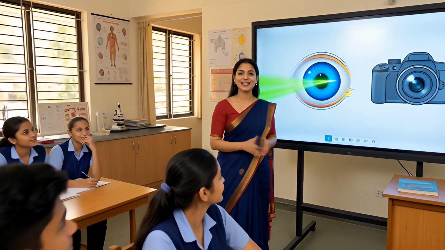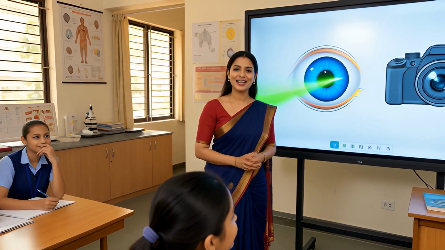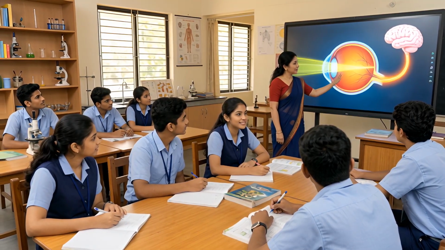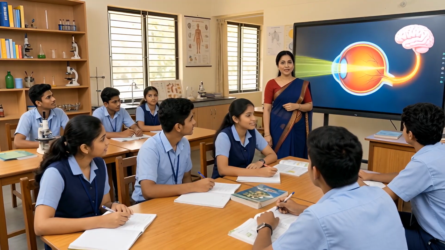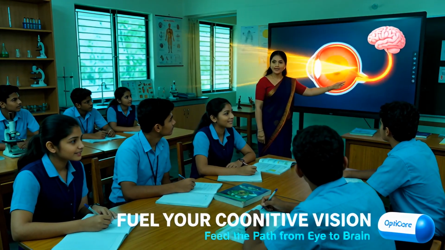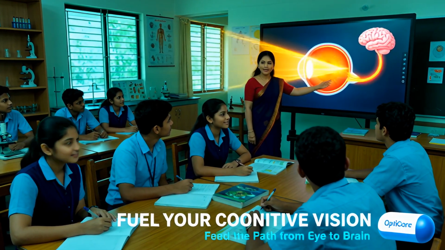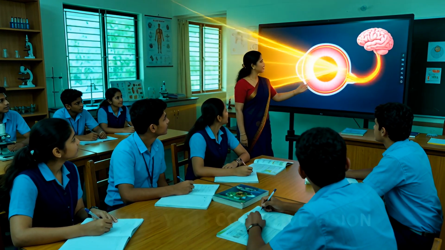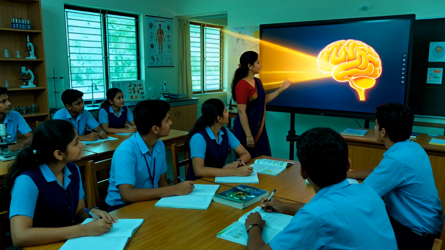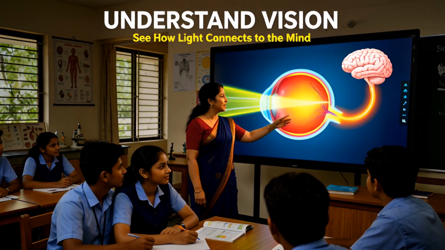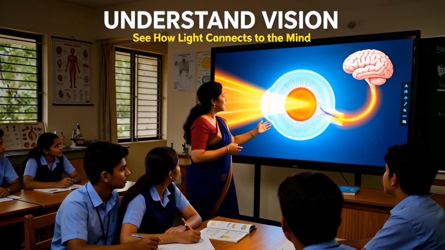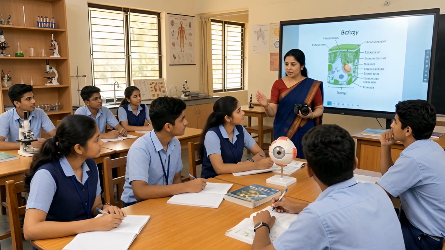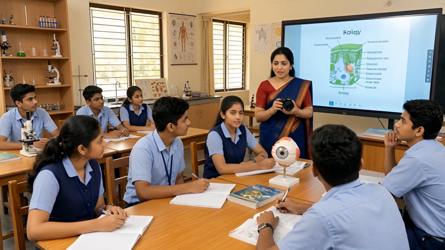Little camera, magic world of vision bright. How do I see this world? Teach me through a song tonight. Light comes through the lens on the retina. Pictures fall. Optic nerve takes the message to the brain. Vision becomes clear. Why do we say the eye is just like a camera?